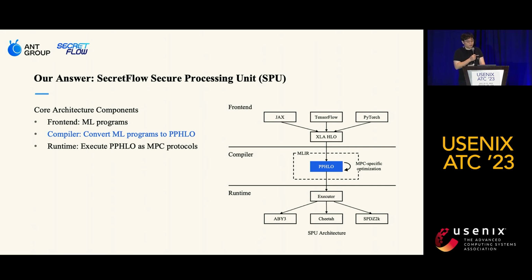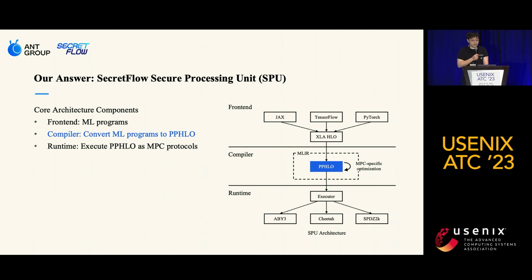SPU's own compiler leverages XLA HLO as an input, along with the visibility information of each input. Initially, it will perform a visibility inference on the entire graph, and then transform HLO into its own privacy-preserving HLO IR.